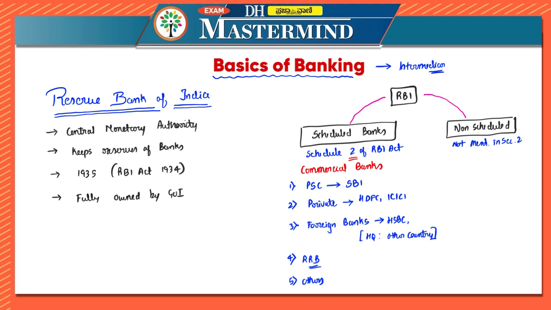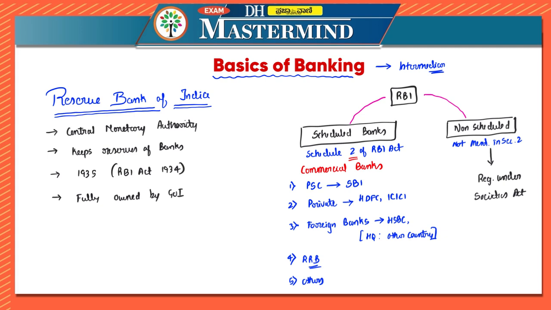Now, in case of non-scheduled banks, we saw that they are not under the Second Schedule of the RBI Act. Then where are they? They are usually registered under the Societies Act, 1860 or the amended Societies Act 2013, etc. So these are the differences between the scheduled bank and the non-scheduled bank.